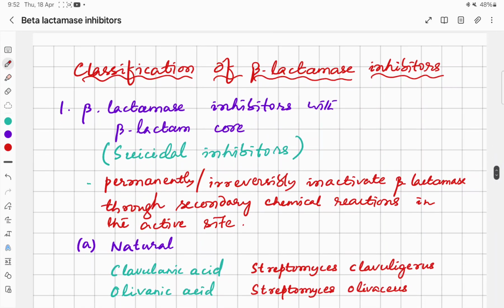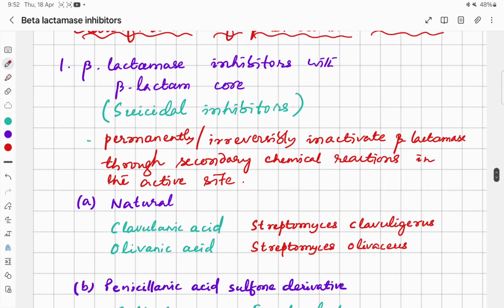So we can use the beta-lactamase inhibitors. We call them suicidal inhibitors because they irreversibly inactivate the beta-lactamase enzyme. Please see our previous class on suicidal inhibitors. These beta-lactamase inhibitors are used in combination with beta-lactam antibiotics to potentiate their actions. Let us classify the beta-lactamase inhibitors.